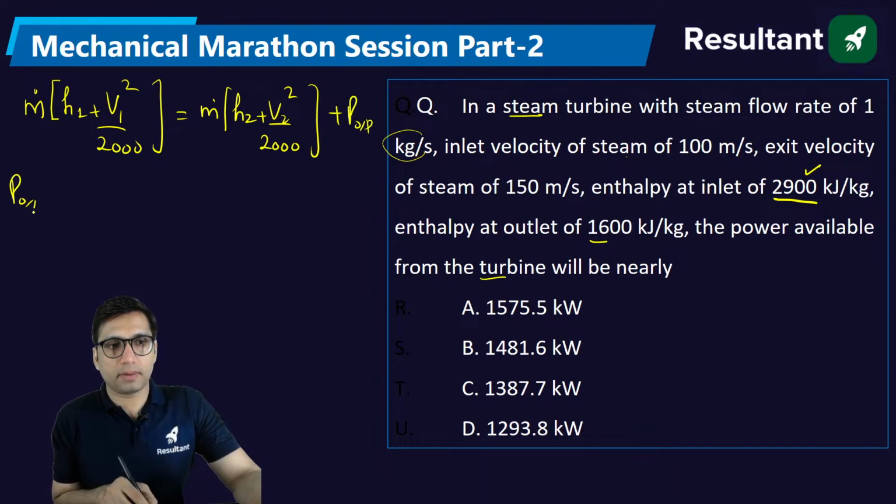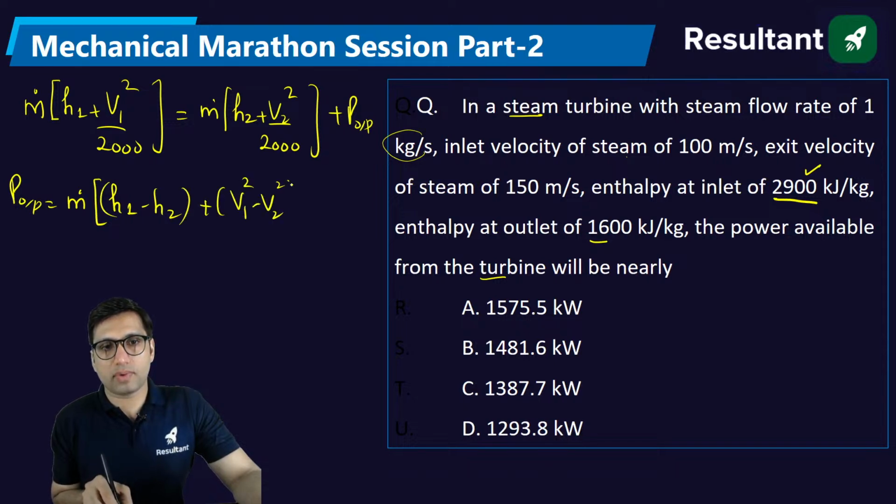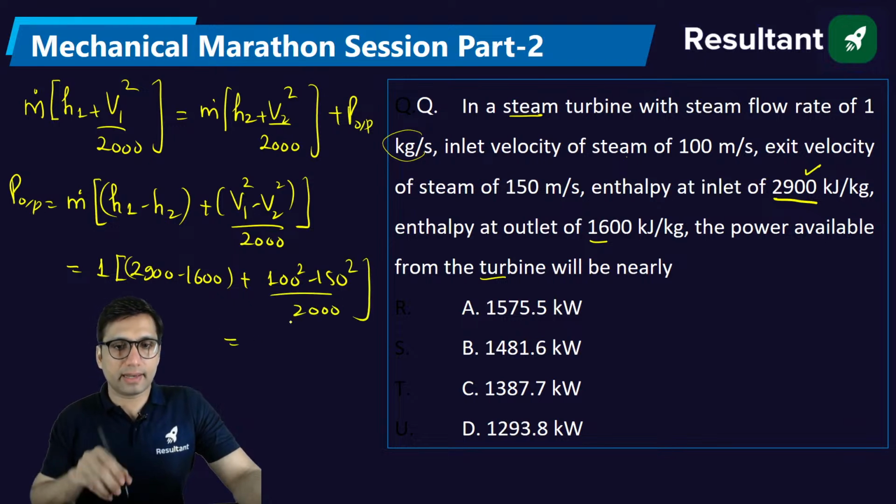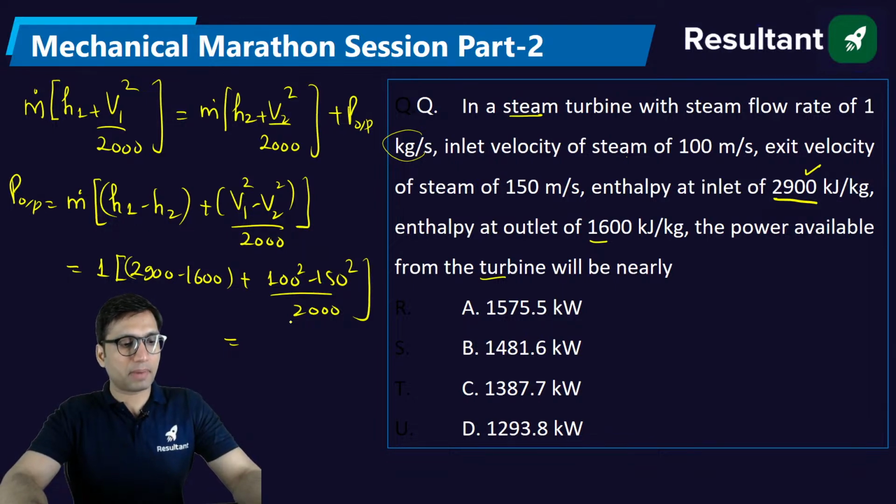The power output of the turbine will be equal to mass flow rate into H1 minus H2 plus V1 square minus V2 square by 2000. Just put the values which are given. Mass flow rate is 1. This is 2900 minus 1600, that is 1300, plus 100 square minus 150 square by 2000. Solve it, you will get the right answer. Tell me what is the answer you are getting for the power output of the turbine.